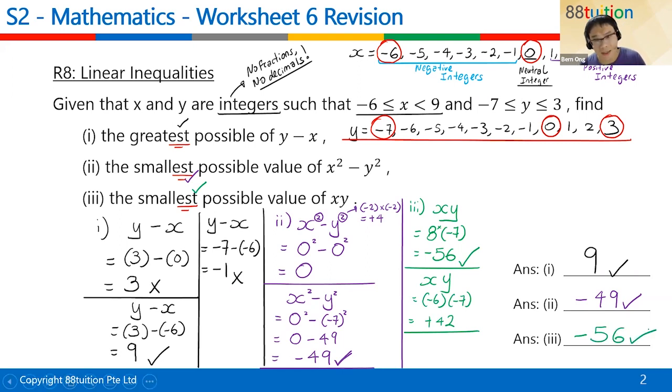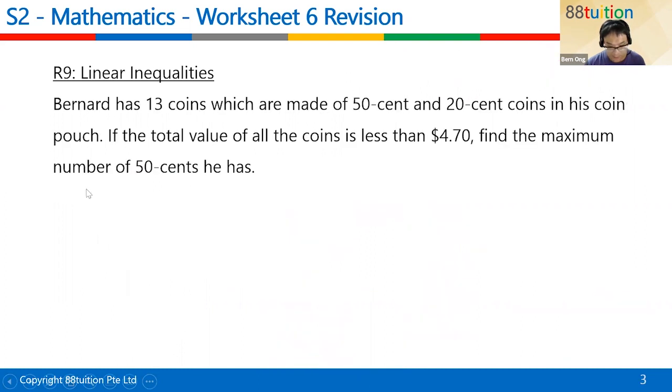So again, this type of question is all about a bit of guessing and checking. No choice. Spend some time on it and you'll be able to get the right answer. And to make things faster, you always use the extreme numbers, the biggest, the smallest, or the neutral. So moving on to the next question. There's another inequalities. Bear with me. I don't know, is that how your teacher teaches? But this is how he teaches.